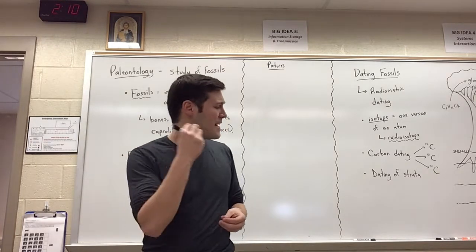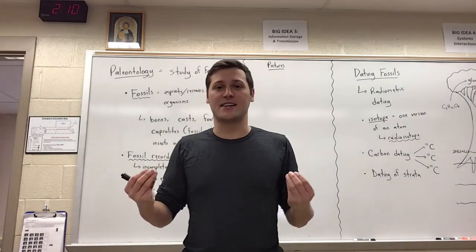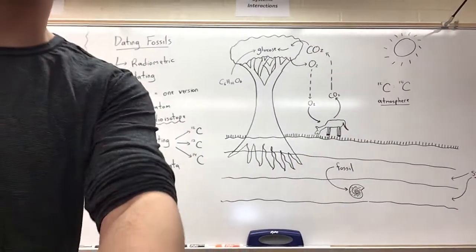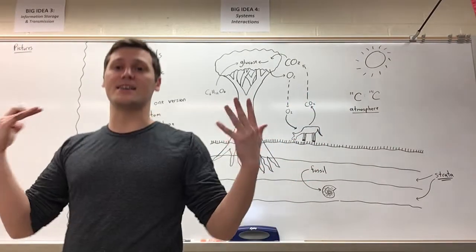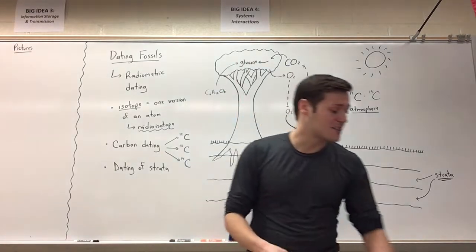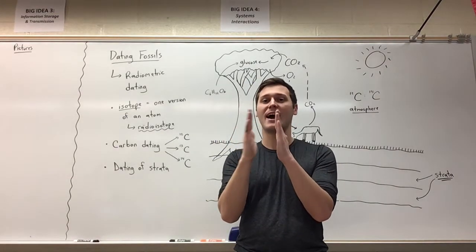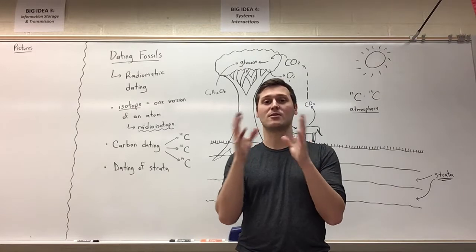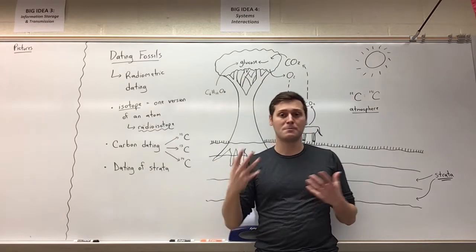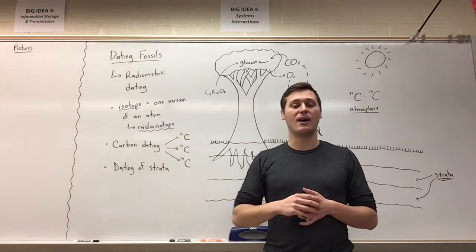Now, a question arises: how do we know how old a fossil is? How do we date fossils? We will be discussing some of the ways that we date fossils. The biggest way is radiometric dating. There are these things called isotopes, which you guys have heard of before. Isotopes are versions of an atom. Perhaps two isotopes could be the same atom, but one has more neutrons than the other one, but it's still considered, let's say, carbon. So isotopes exist in various forms, and there are such things as radioisotopes. Radioisotopes are unstable. They break down over time.